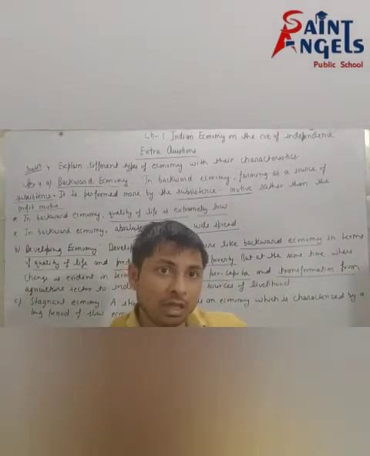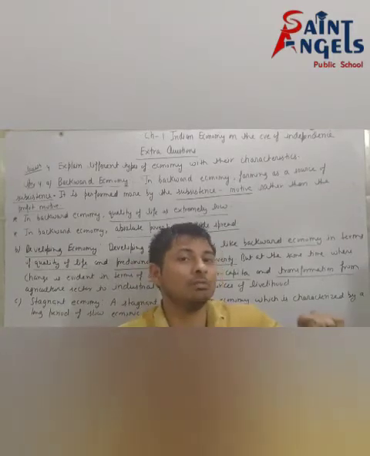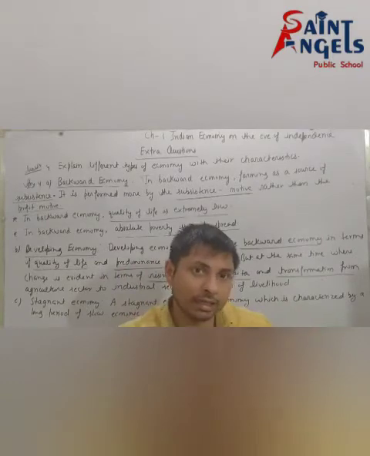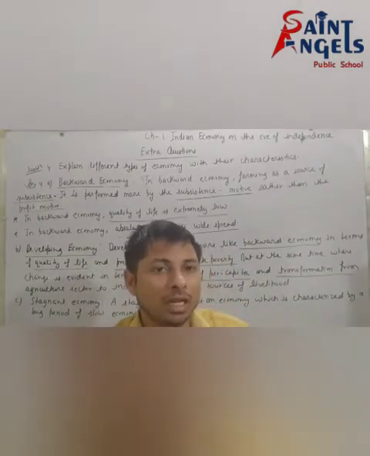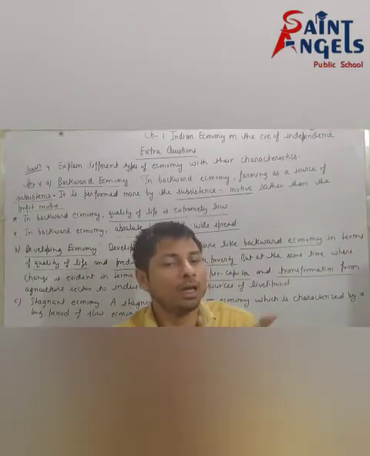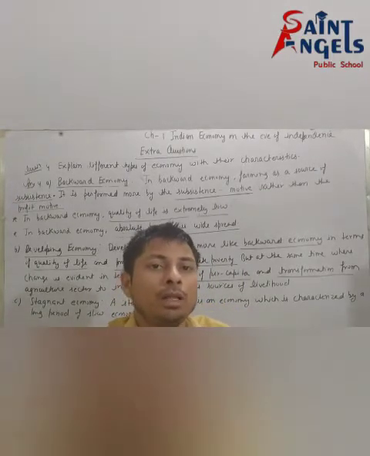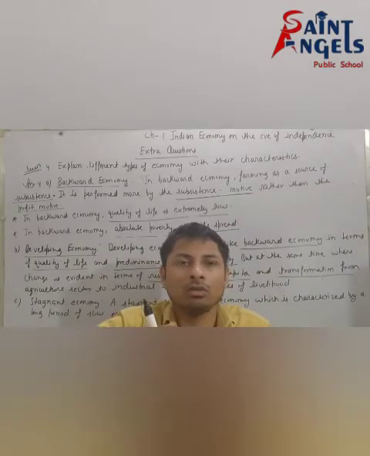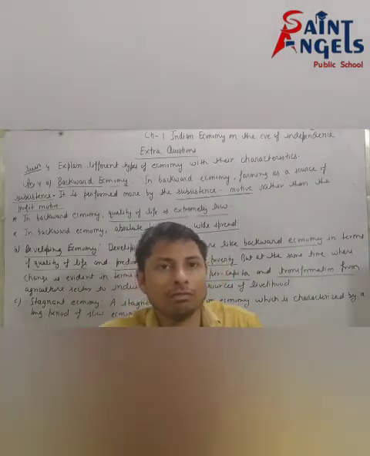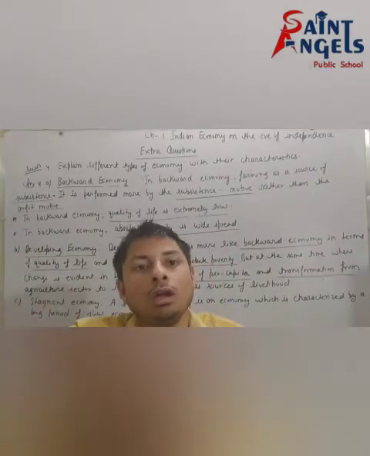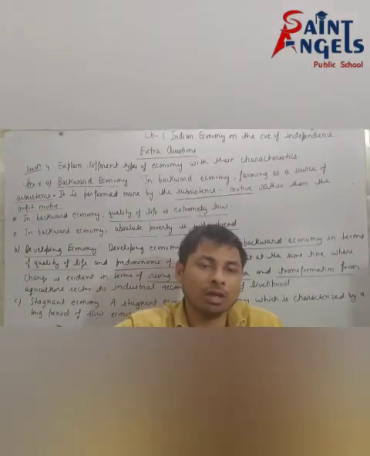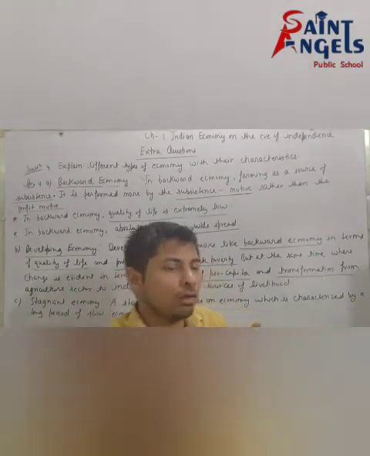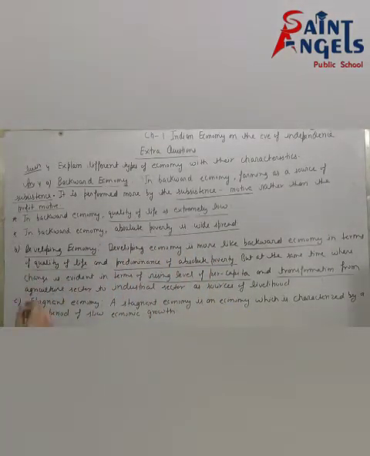Means when quality of life is extremely low and absolute poverty predominates, at that time per capita income is rising. And when people are transferring from the agriculture sector to the industrial sector, that economy will be considered a developing economy.